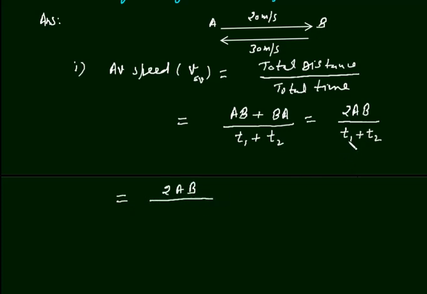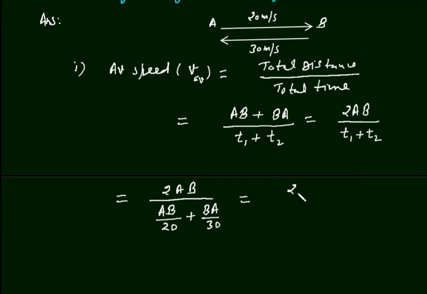What will be this time T1? As speed is distance upon time, it means time will be distance upon speed. So this T1 will be, the distance is AB and the speed is 20. Plus this T2 will be distance upon speed, and the distance is BA and the speed is 30.